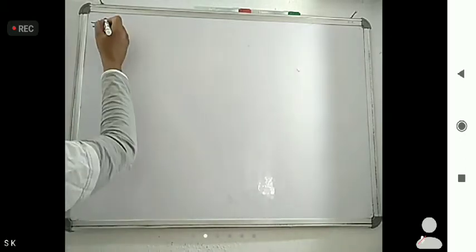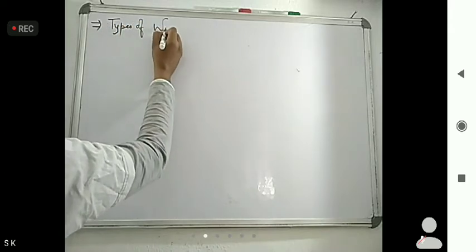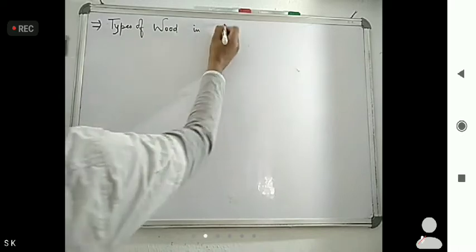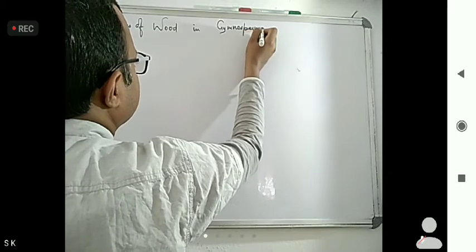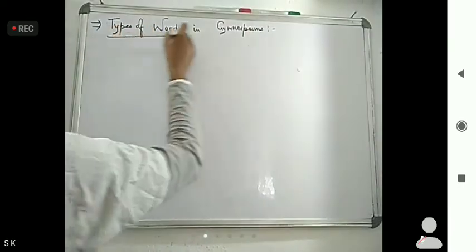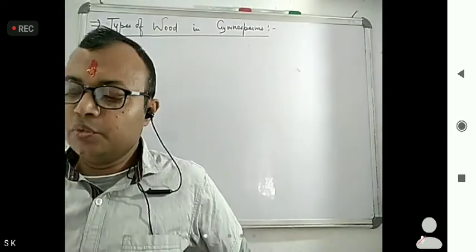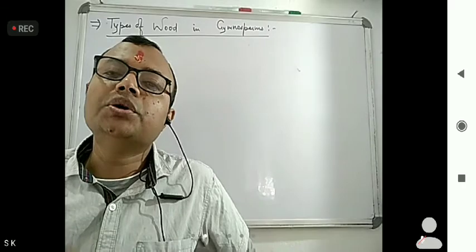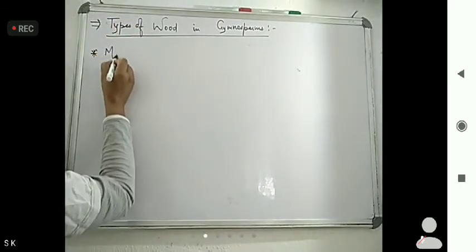Next we have to see what are the types of wood that are found under gymnosperms. So come on that. Types of wood in gymnosperms. Now, gymnosperms contain one type that is known as manoxylic. So let us see, what do you mean by manoxylic?